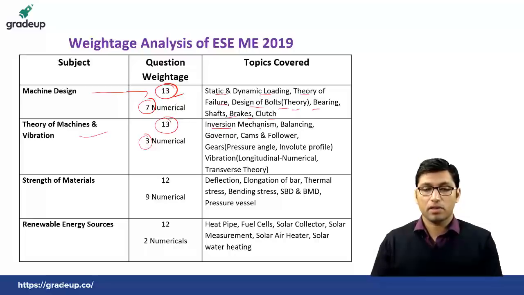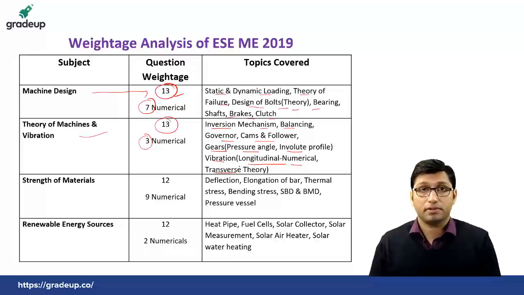And the questions were from inversion of mechanism, balancing, governor, cams and follower, and gear, in which the questions were from pressure angle and involute profile. From vibration, there were questions on longitudinal vibration, there was a numerical, and there was a theory question from transverse vibration. Okay, so these were some major questions.